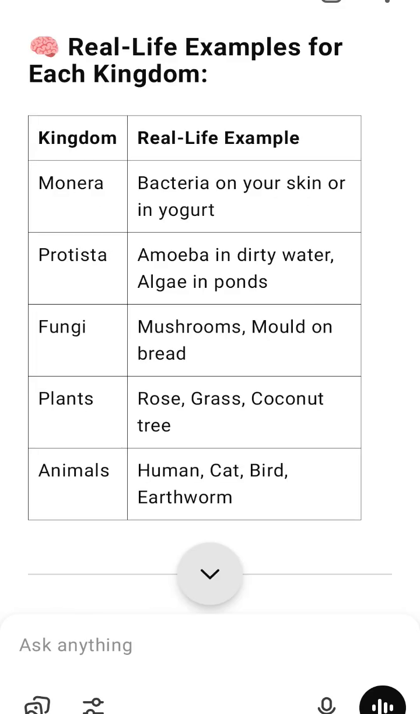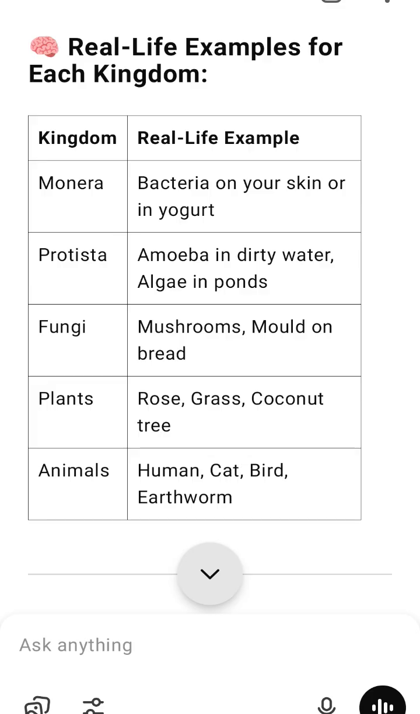Real-life examples for each kingdom. Kingdom, real-life example. Monera, bacteria on your skin or in yogurt. Protista, amoeba in dirty water, algae in ponds. Fungi, mushrooms, mold on bread. Plants, rose, grass, coconut tree. Animals, human, cat, bird, earthworm.